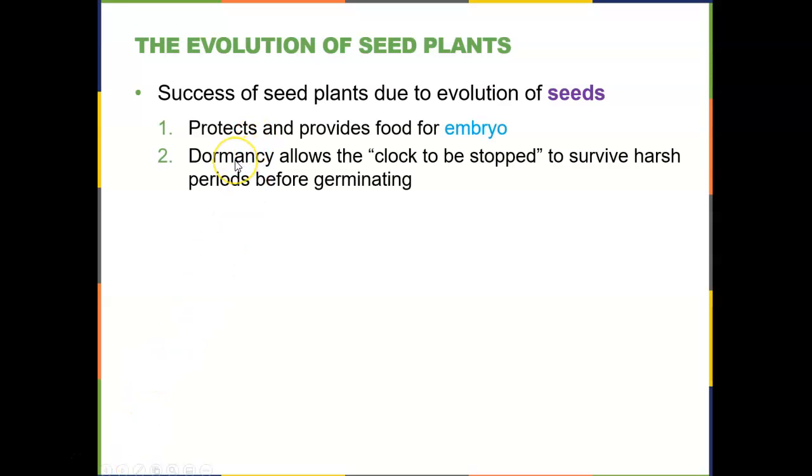Also, seeds can allow the embryo to enter a state of dormancy, which means it stops growing but is not dead, and it allows the clock to be stopped. And so this allows for the tiny plant embryo to survive harsh periods before it has to resume growing, which is the definition of germinating.